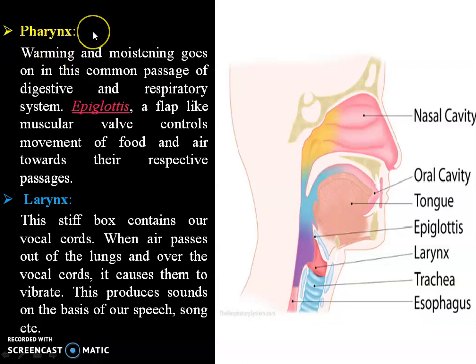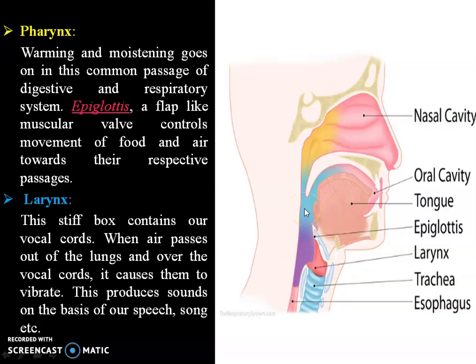So this pharynx is again divided. This will be the pharynx. Now the pharynx has the epiglottis. This epiglottis acts as a gate to both the trachea, also called the windpipe, and the esophagus. Sorry, the spelling of esophagus here is wrong. It should be oesophagus. I'm sorry for that. So the epiglottis acts as a gate-like structure, and it leads to two pipes. One is your food pipe or esophagus, and the other is the trachea or windpipe.